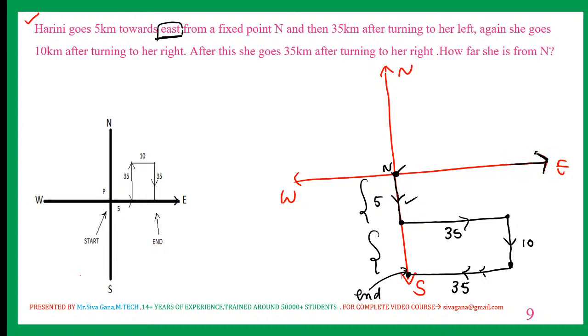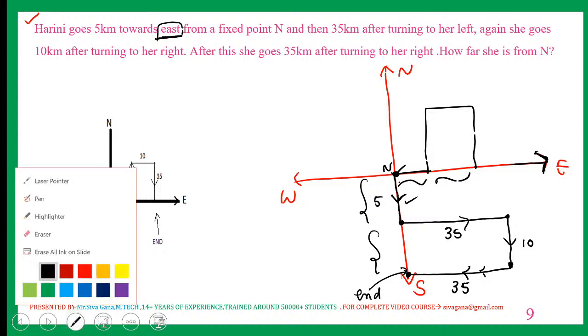He has been given starting move is east, but what I took as starting move is south. Now this diagram will shift by how much? 90 degrees clockwise. So south facing to east facing is 90 degrees clockwise. So shift this diagram 90 degrees clockwise. If you do that, the diagram will be like this. In this case also, this is 5, this is 10, total 15.